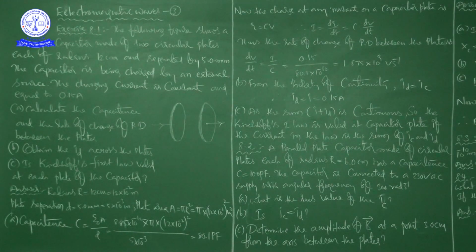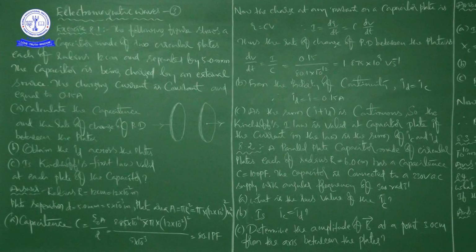Farad is the SI unit of capacitance. So when you are getting 80.1 into 10 to the power of minus 12 farad, you can write it as 80.1 picofarad. If you observe carefully, the radius is given in centimeters, which is CGS, and we are writing it in SI. Then plate separation small d given in millimeter, we are writing in terms of meter. After that, plate area A is equal to pi r square, pi into 12 into 10 to the power of minus 2 whole square meter square. So first we calculated capacitance.